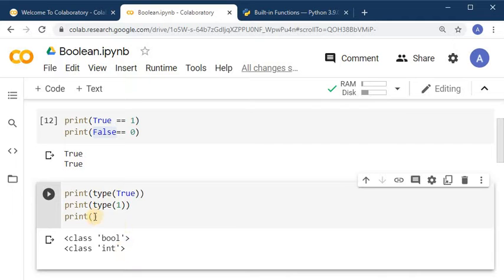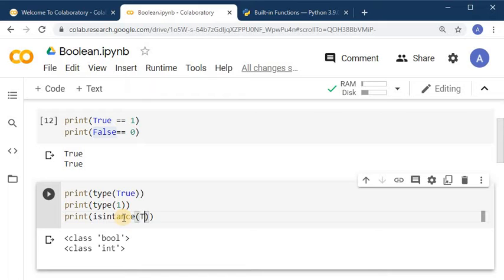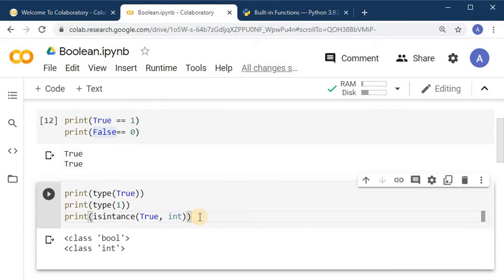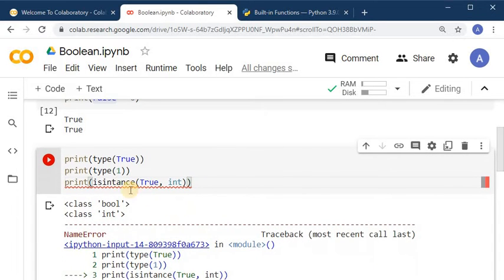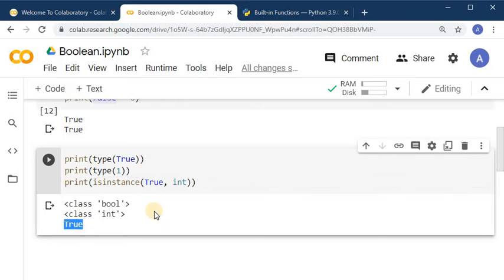So if we check through isinstance, whether True is an integer or not, here, sorry, there's a spelling mistake, so that means it is coming as True.